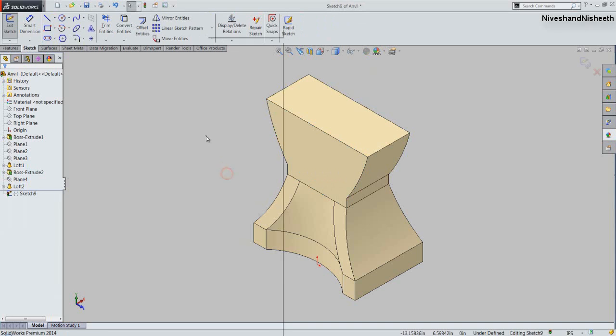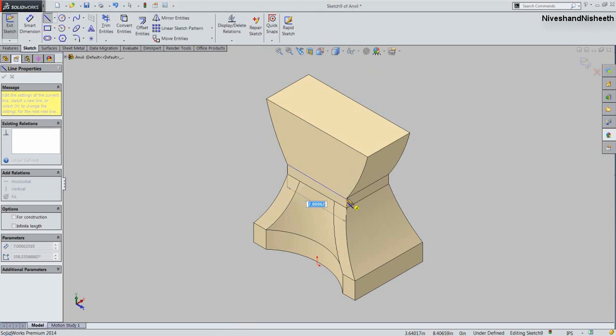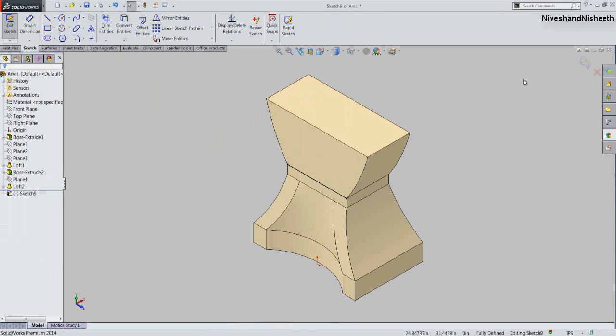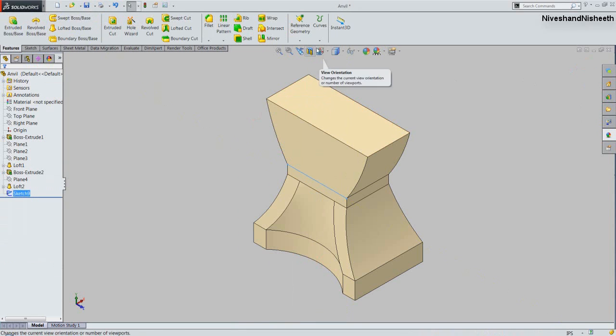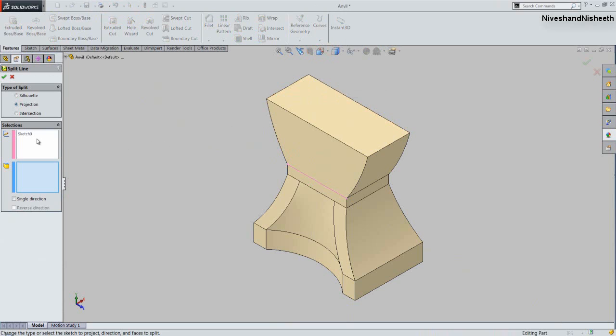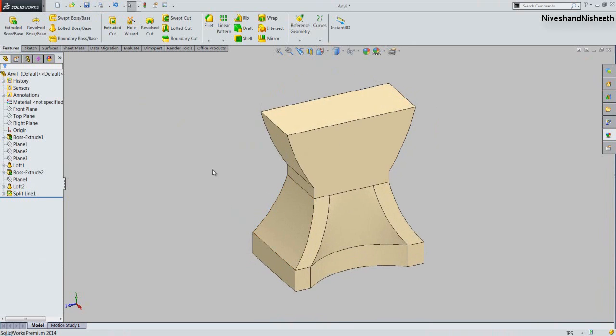Let's create a line over the side face like this. Finish the sketch and activate the split line tool from here. Now we will select the side face of the model and click OK. Now see, this face of the model is split on here. In the same way, we will split another face over the opposite side of the model.